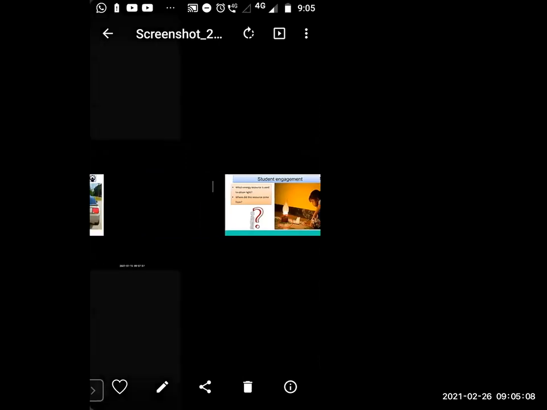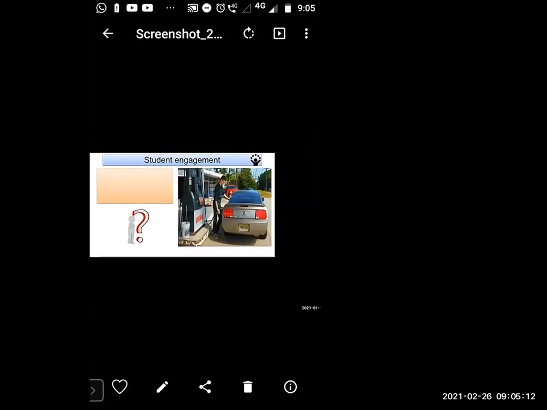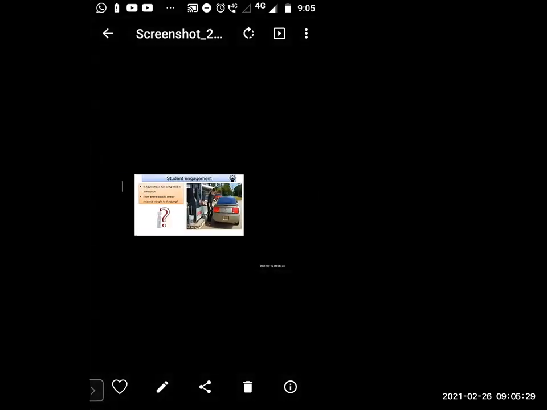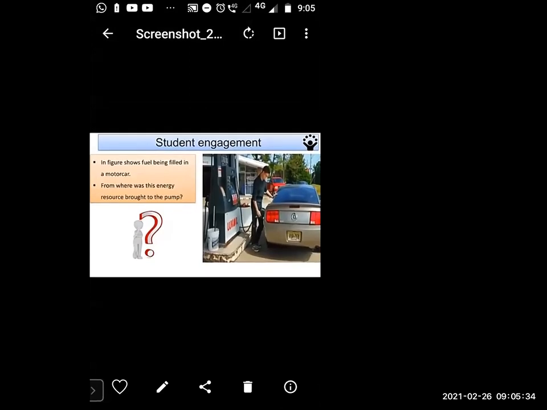Okay, so observe the second picture. In this picture, there is a petrol pump and a person is putting fuel in a motor car.